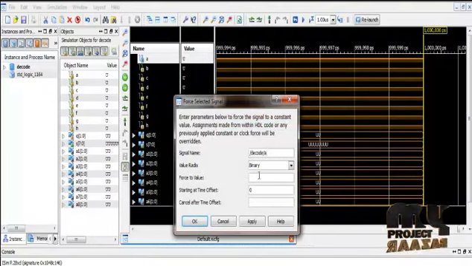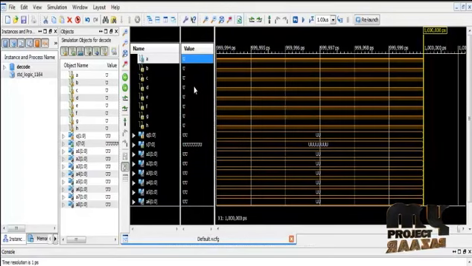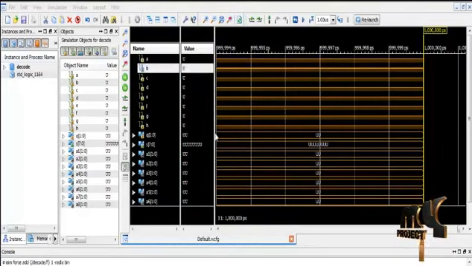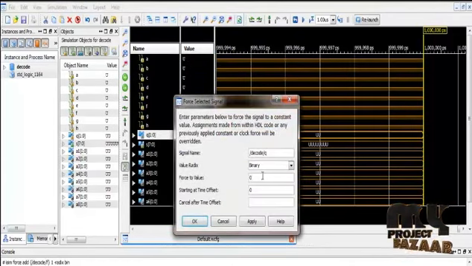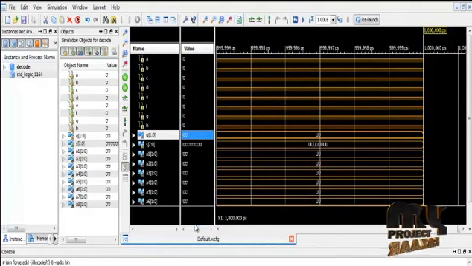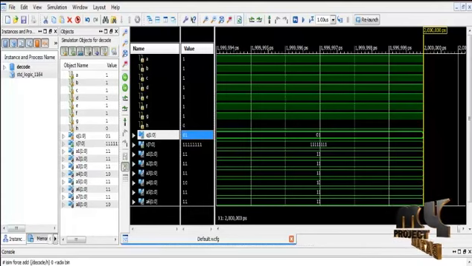Same process, force constant 1, apply, OK. Same process for up to H. Apply the selection pin, force constant 0, 1, apply, OK. Now run the inputs. The output will fully depend on the input. They are interleaved. OK.